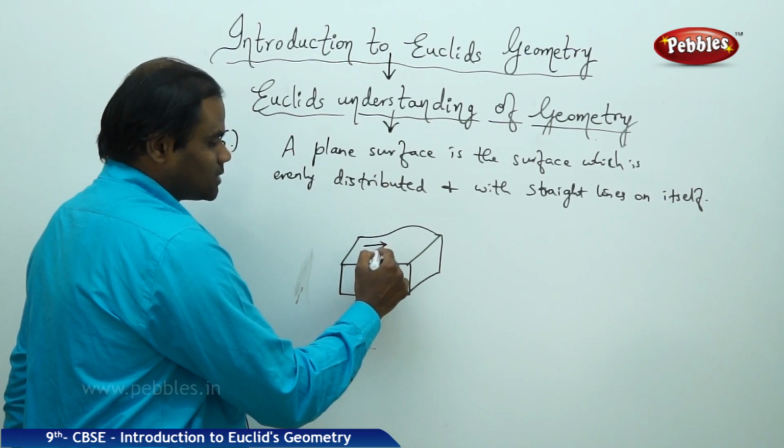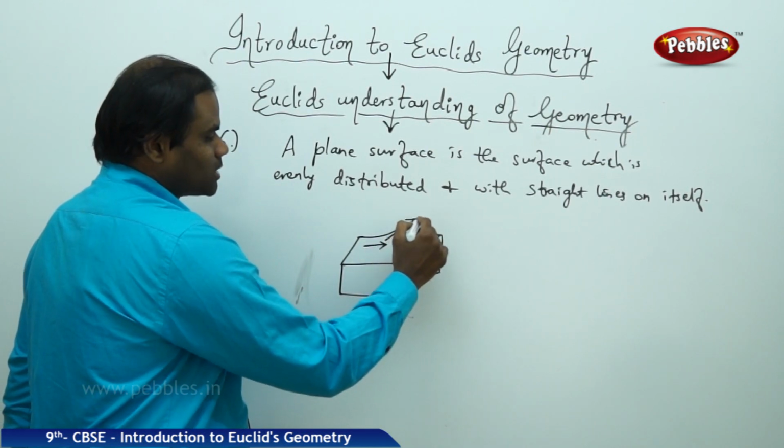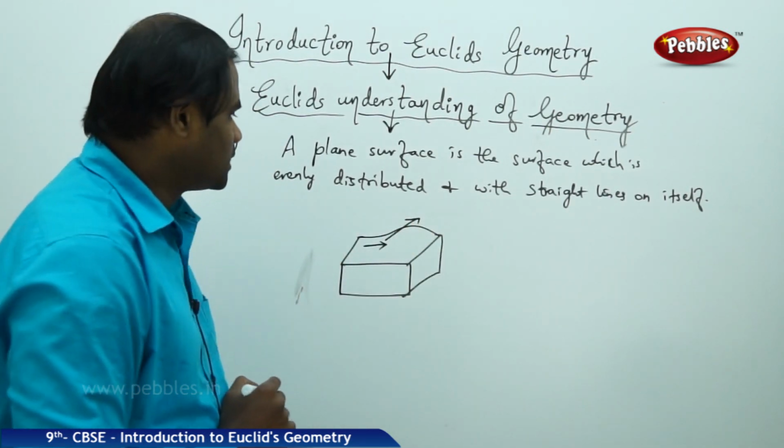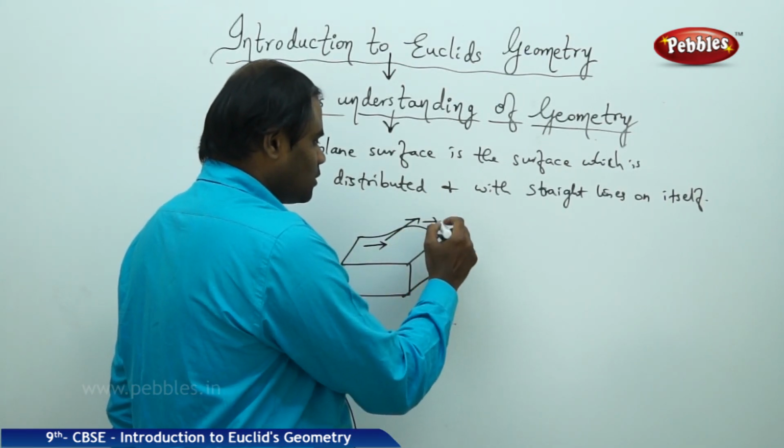It just cannot move. If I take a straight line, it moves outside of it. As clearly seen, tangentially it moves out, but this straight line is not on itself.